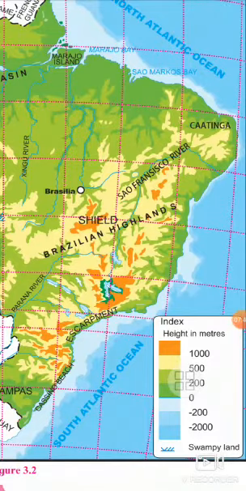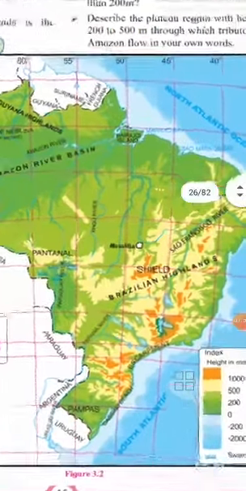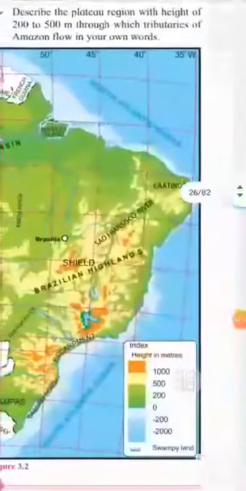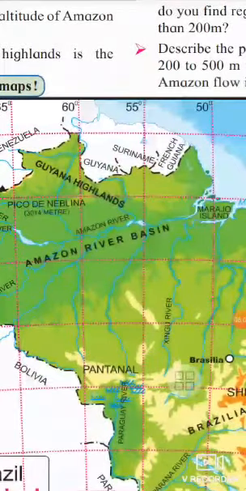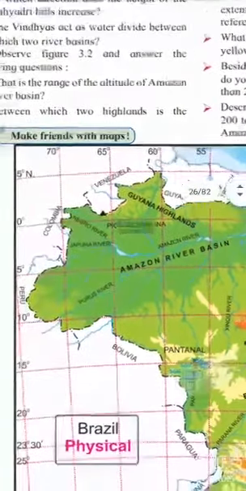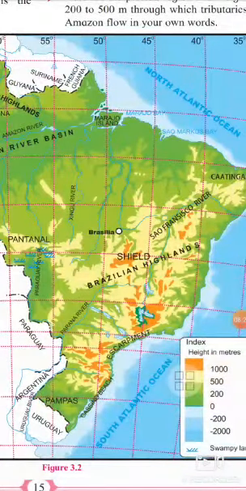The divisions of these highlands are the Guiana highlands or shield and the Brazilian highlands. Now, Guiana highland. Located in the northern part, Pico da Neblina is the highest peak, that is 3,140 meters, lying on the border between Brazil and Venezuela. Now Brazilian highland. It is located in the southern and eastern part.